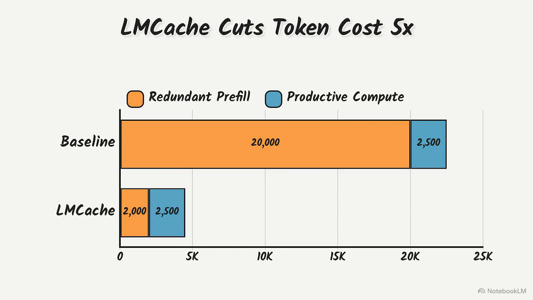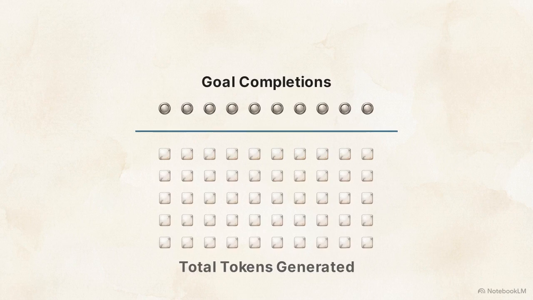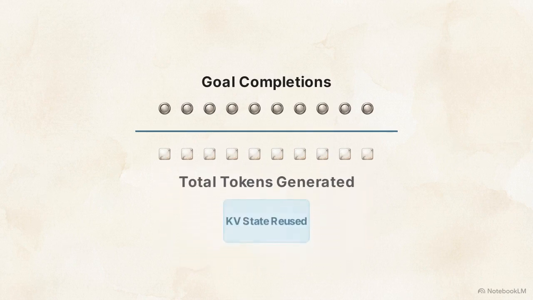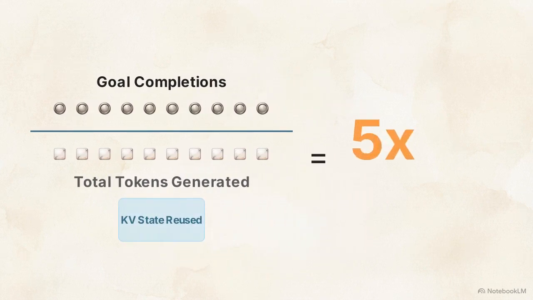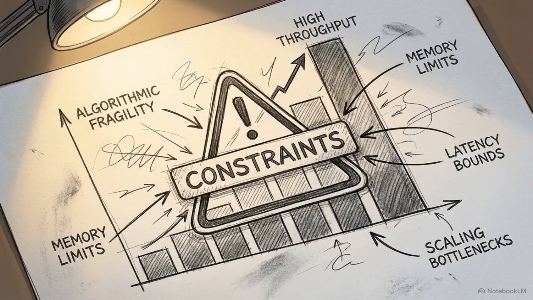The number of successful goals completed by the agent remains exactly the same. By shrinking the denominator of total generated tokens, reusing the KV state mathematically forces a 5 times improvement in the system's productive energy ratio. While the performance metrics are high, the architecture operates under severe constraints that challenge the lossless marketing claims surrounding prefix caching.